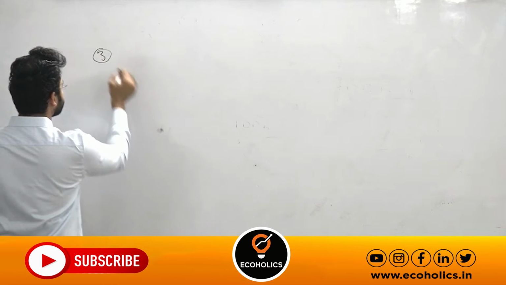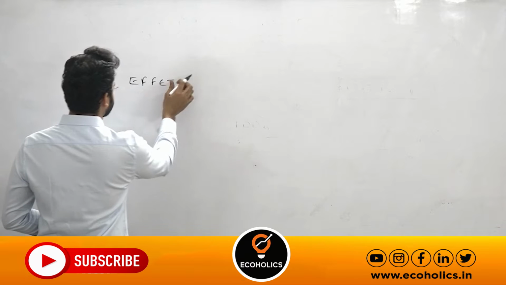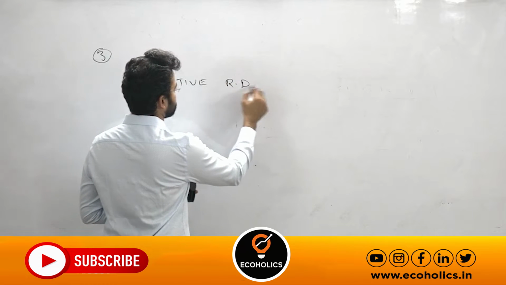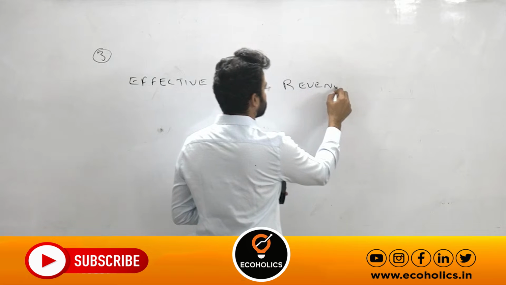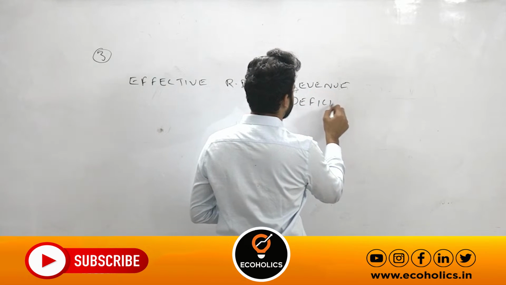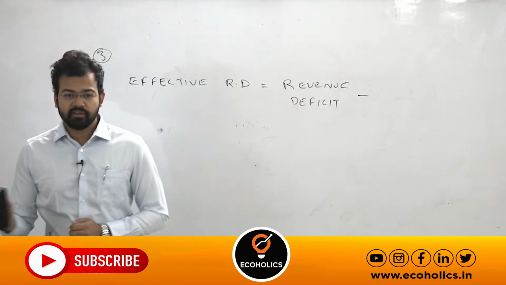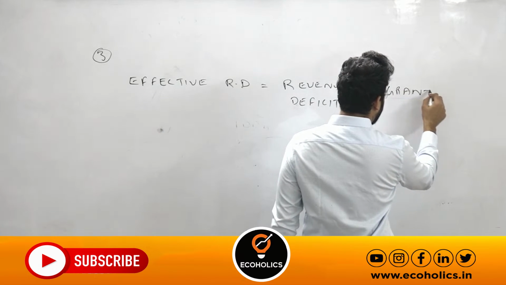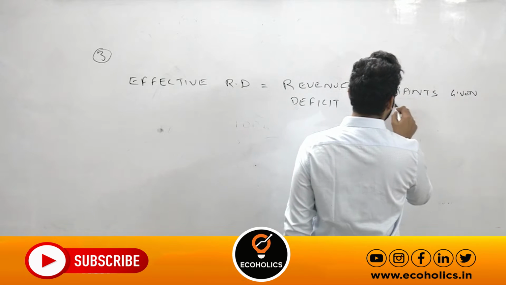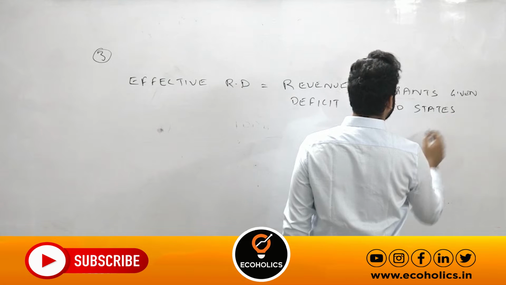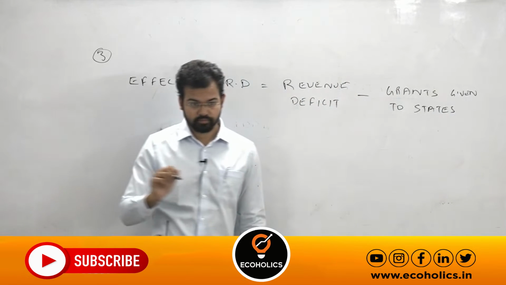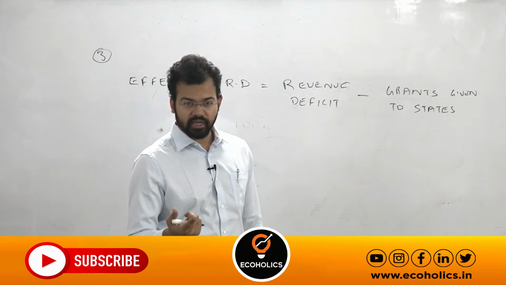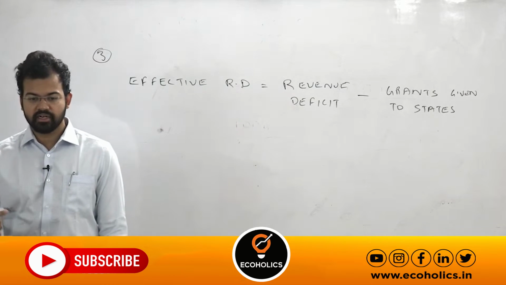Third, effective revenue deficit is revenue deficit minus, now you write, grants given to states that they are using to create certain kind of assets.